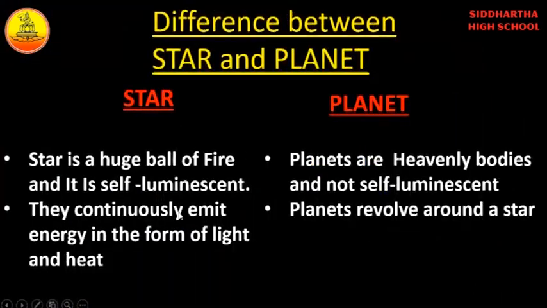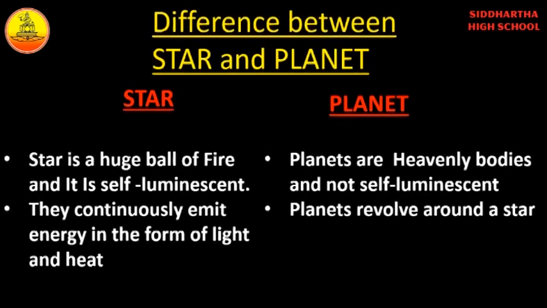Shall we see the difference between a planet and a star? What is a star? A star is a huge ball of fire and it is self-luminescent. What do you mean by self-luminescent? Self-luminescent means that which produces light and heat itself.